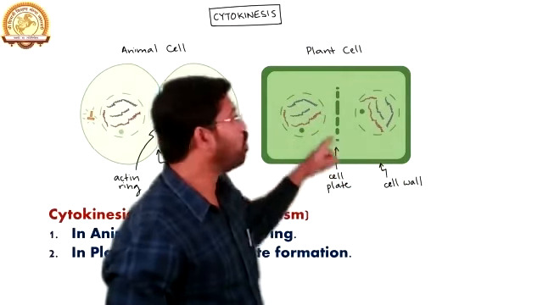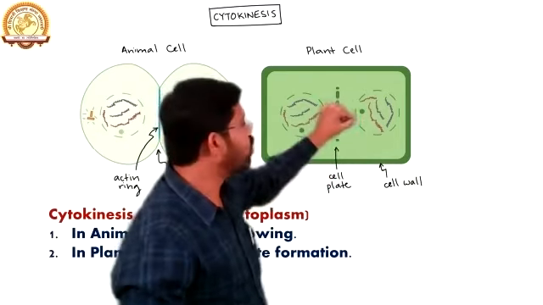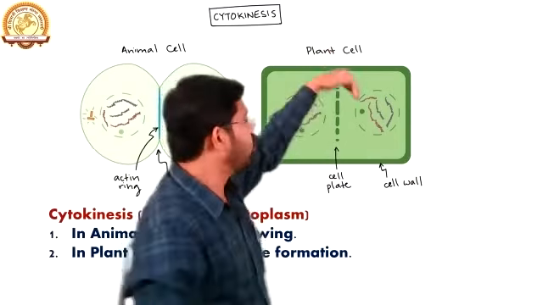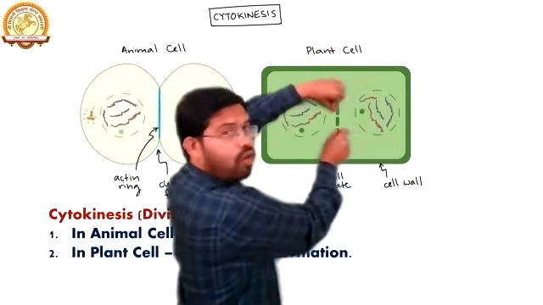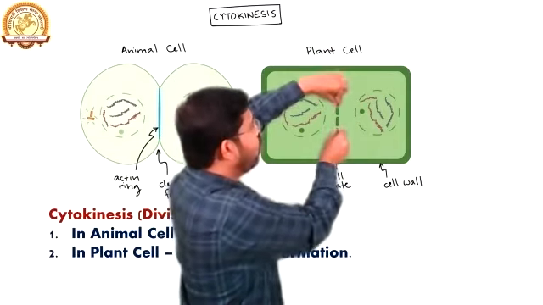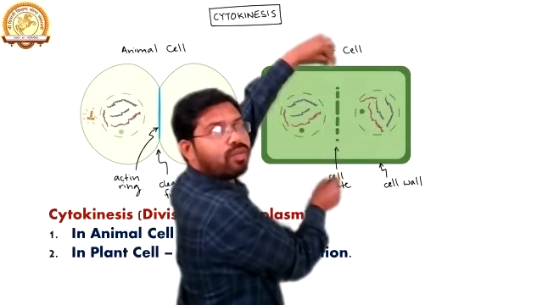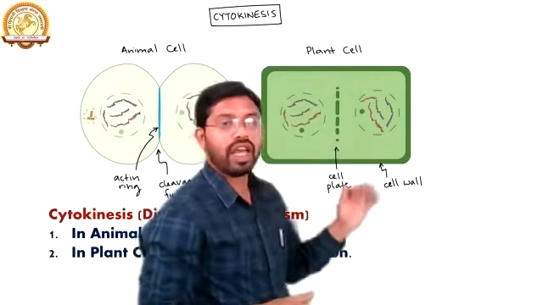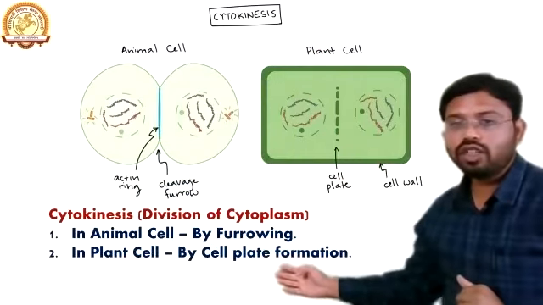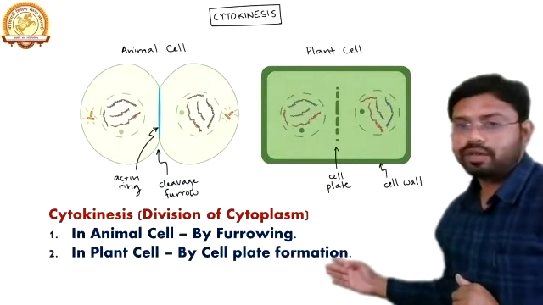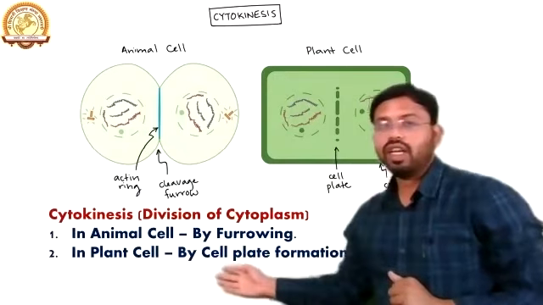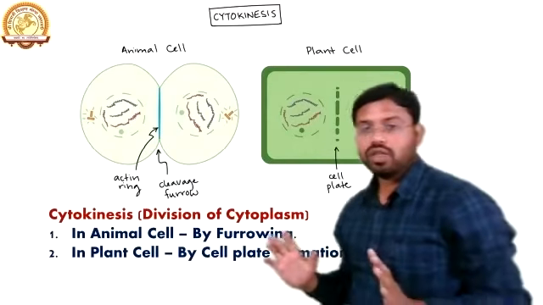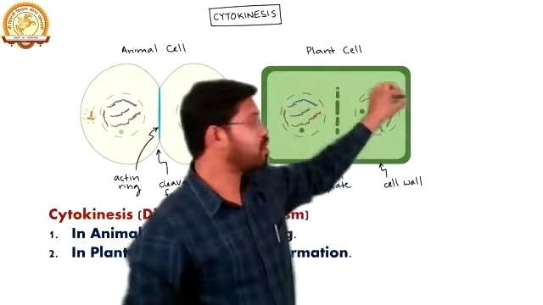known as the cell plate. From the inner side of the cell, there is a formation of cell plates, and it will start to grow towards the cell wall. When the cell plate is formed, it grows towards the cell wall, and from the inner side there is a division of the plant cell. This division from the inner side is known as cell plate formation. So in plant cells, cytokinesis takes place by cell plate formation. Clear?